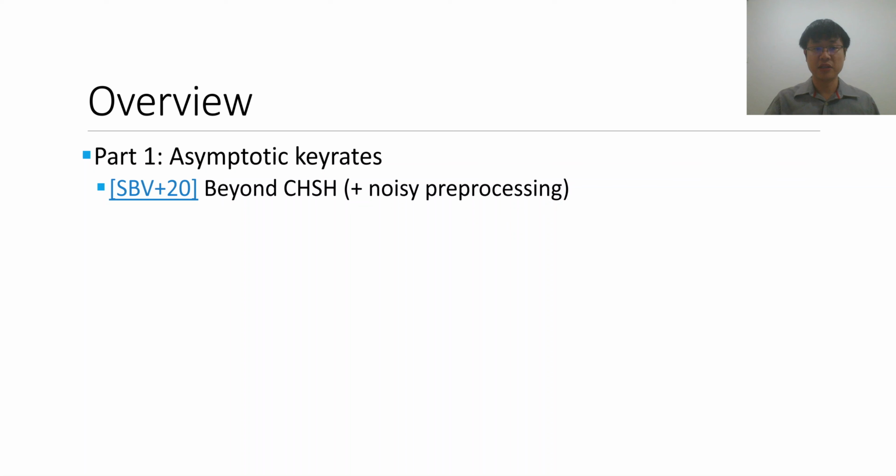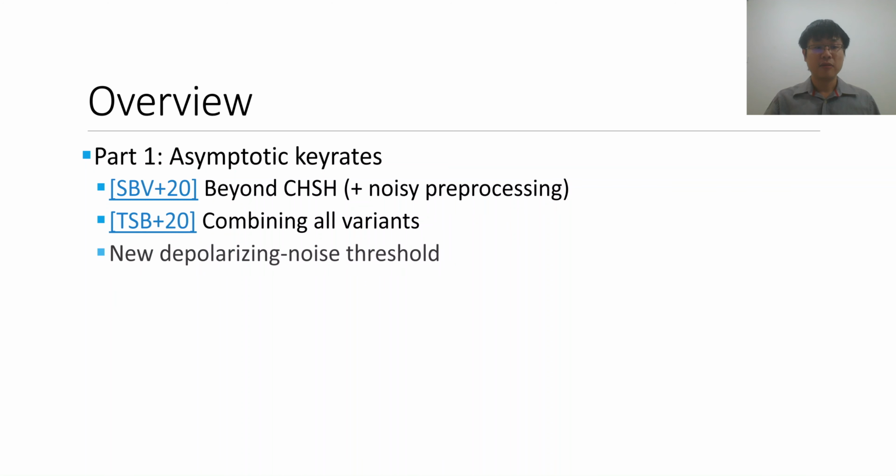So a quick overview of the structure of the talk today. For the first part, I'll describe our results regarding the asymptotic key rates. In the first work, we consider inequalities other than CHSH and incorporate noisy preprocessing. In the second work, we want to combine all the different variations that have been proposed so far. Using this combination of the variants, we prove a new noise tolerance threshold for the noise model of depolarizing noise.